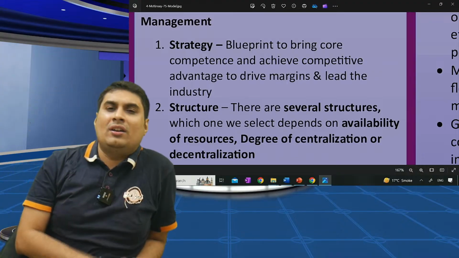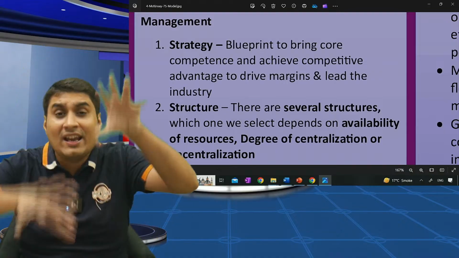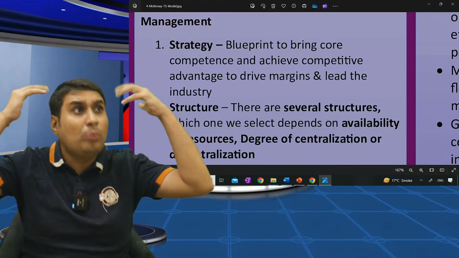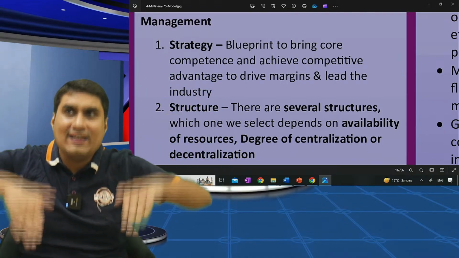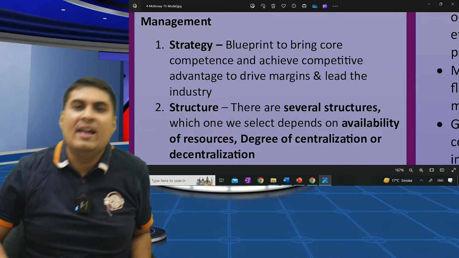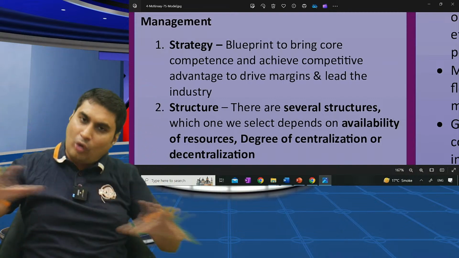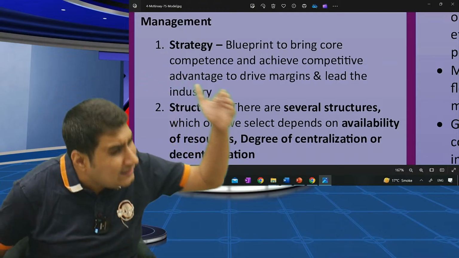Second, structure. Structure we will learn in the next topic. Structure means how organization hierarchy is there. You need to report to how many levels. Is 5 level structure good, 3 level good, 2 level? In McD, open culture is there. Anyone can talk with anyone. Though we have a formal structure, it's more open, more flexible. That is why McD is so successful.